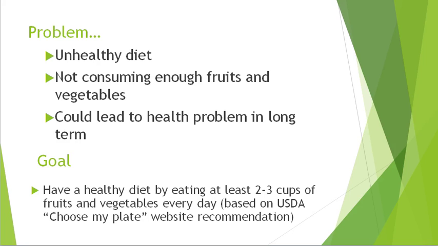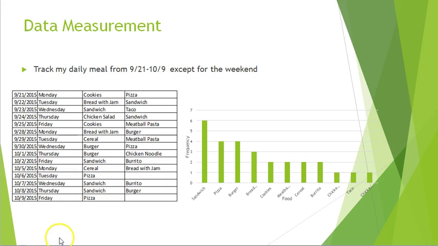So the next phase of the project is the measure phase. In the measure phase, I started measuring my daily diet. I checked my daily diet from the period of September 21st to October 9th. I checked what I ate every day except for the weekend, due to the reason that sometimes I did not have the control on the options of the food on the weekend, which might cause bias to the data. So I did not include the weekend diet in the data collection.